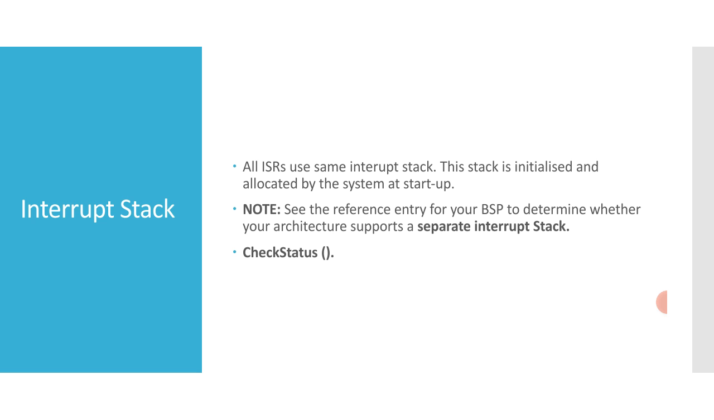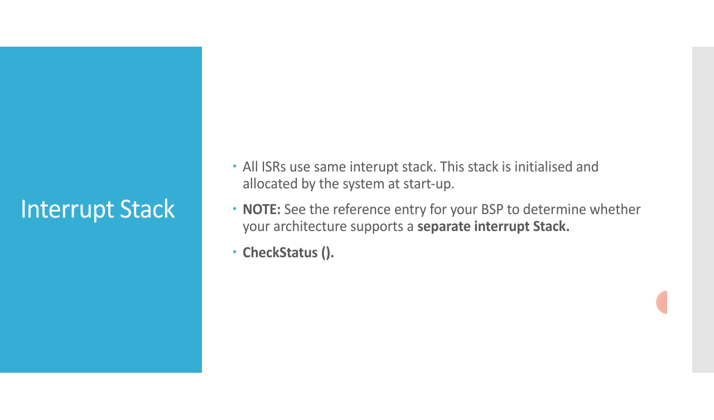Whenever the architecture allows it, all ISRs use the same interrupt stack. This stack is allocated and initialized by the system at startup according to specified configuration parameters. It must be large enough to handle the worst possible combination of nested interrupts. Some architectures, however, do not permit using a separate interrupt stack. On such architectures, ISRs use the stack of the interrupted task.